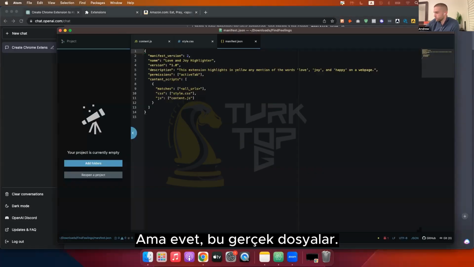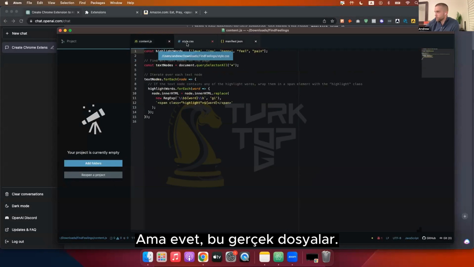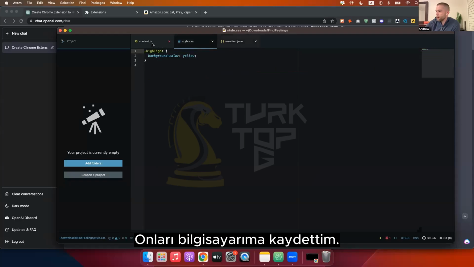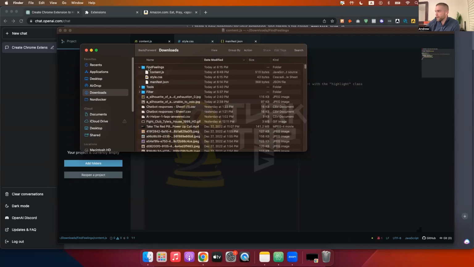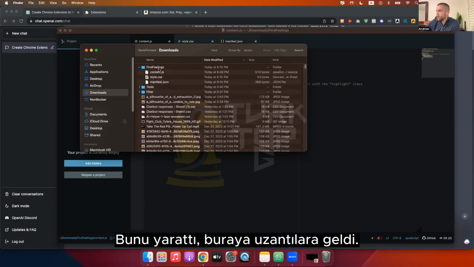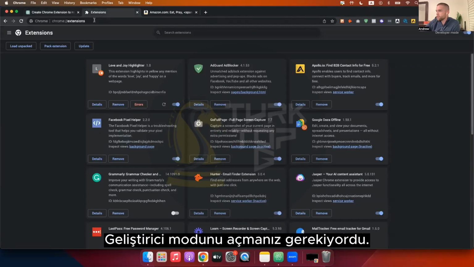But yeah, this is the Atom. This is the actual files. I saved them on my computer, just saved them here inside of this find feelings folder. Again, it's just a quick folder I created for this. Created that, came in here to extensions.